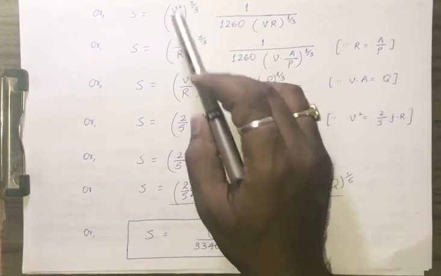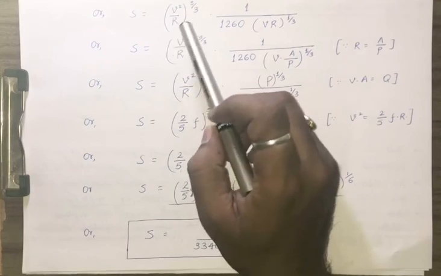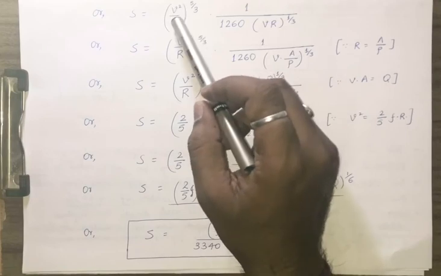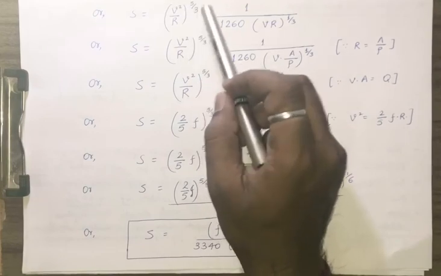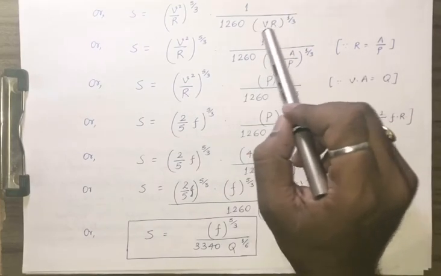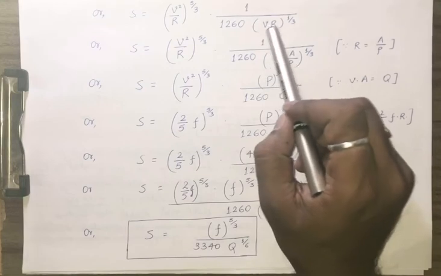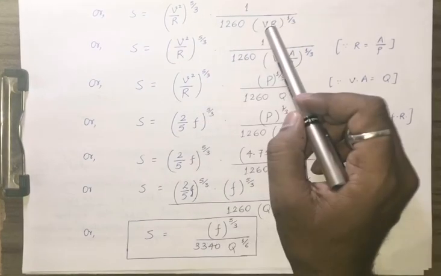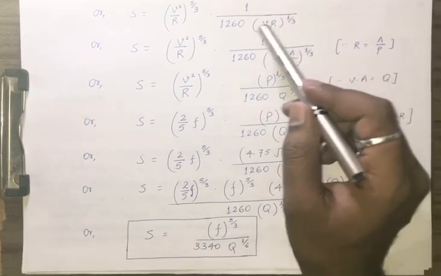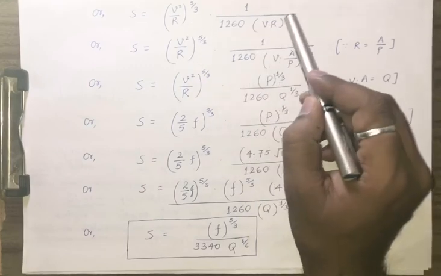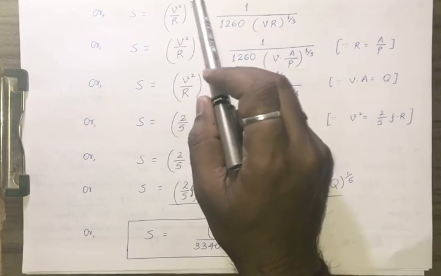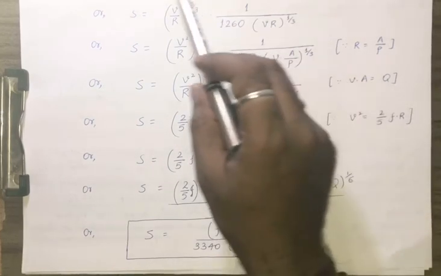We have taken v square by R, because we know that one equation has v square upon R. For doing this v square upon R, the remaining power will be 5 by 3, and one more term is there, v into R. We wanted v into R in the multiplication, that too with the power of 1 by 3. You will see why this 1 by 3 is important. So first we have done v raised to power 1 by 3, and the remaining, you can see the power here, this is 10 by 3 and this is minus 1 by 3. So this is cube only.